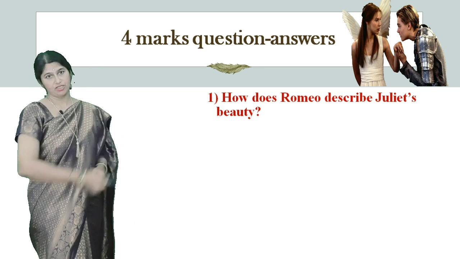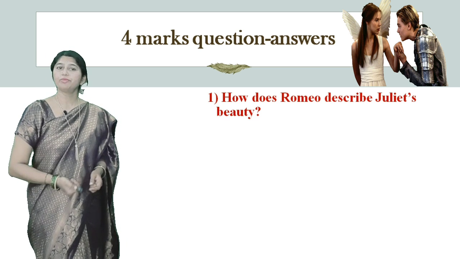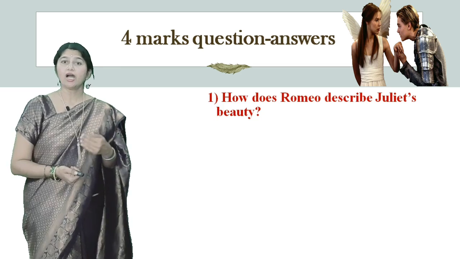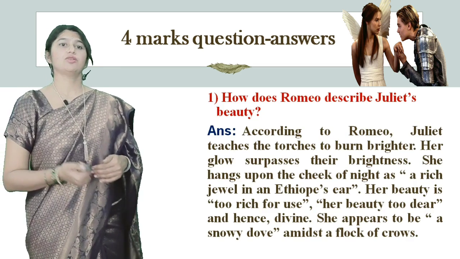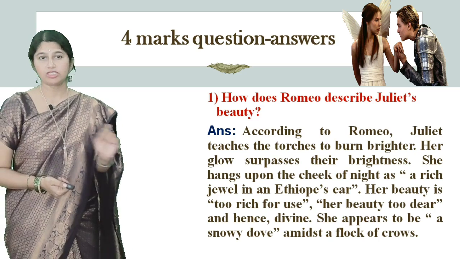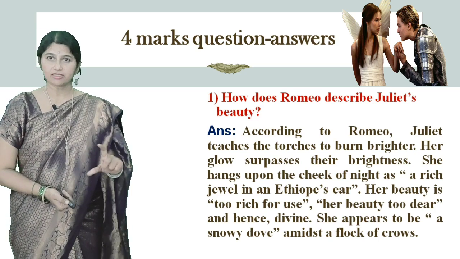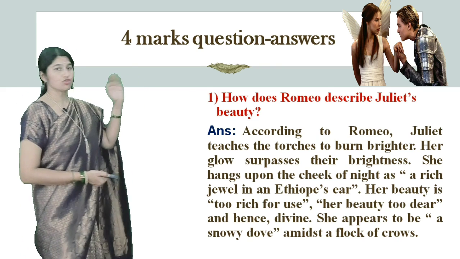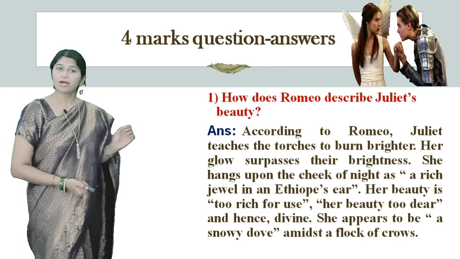The very first question, let us look into it. How does Romeo describe Juliet's beauty? Let's look at the answer. Please pause this and note down the answer. If you write this much, it is more than enough. According to Romeo, Juliet teaches the torches to burn brighter. Her glow surpasses her brightness.